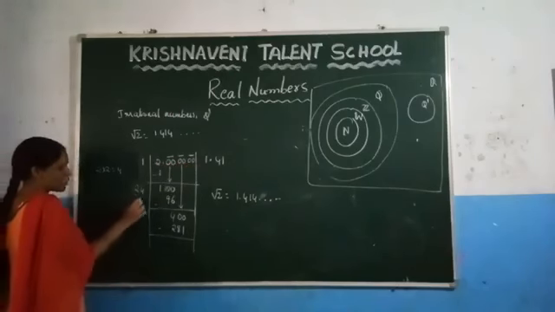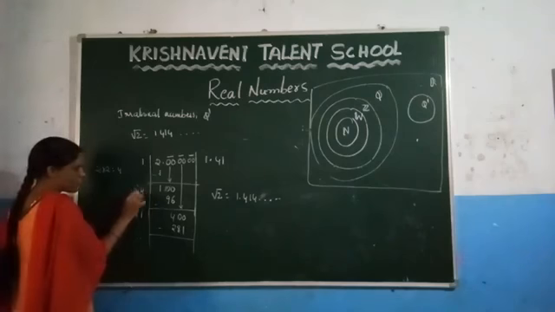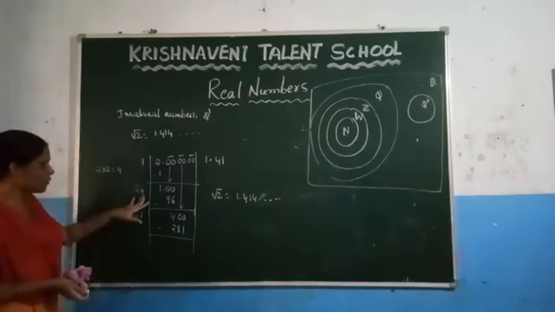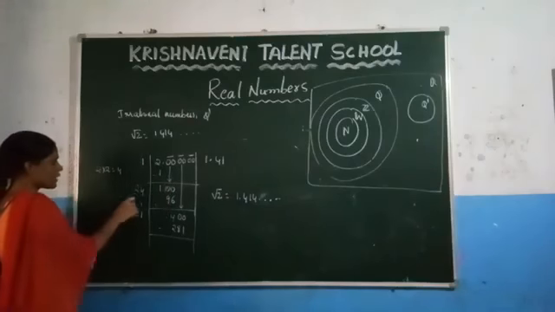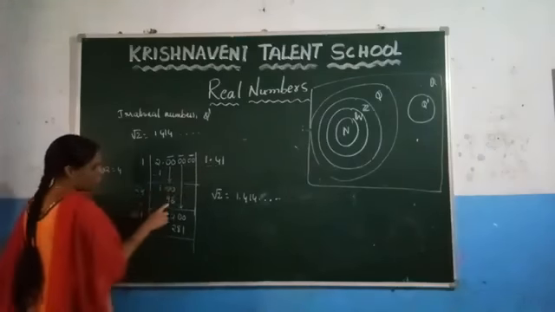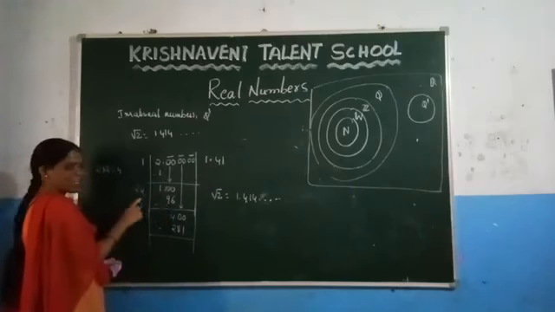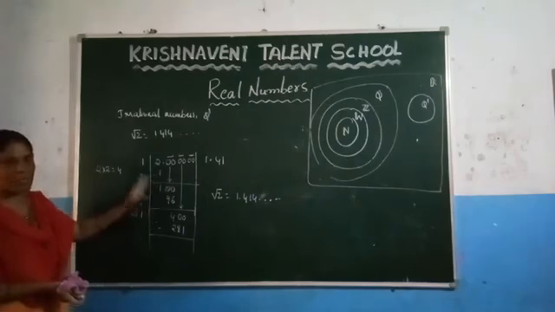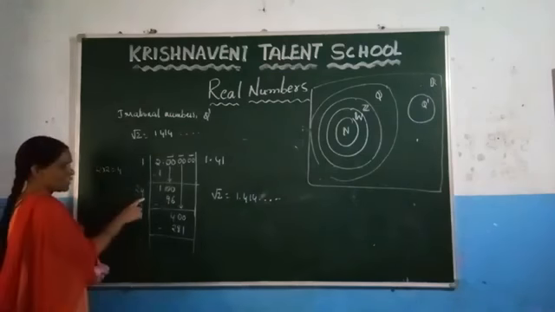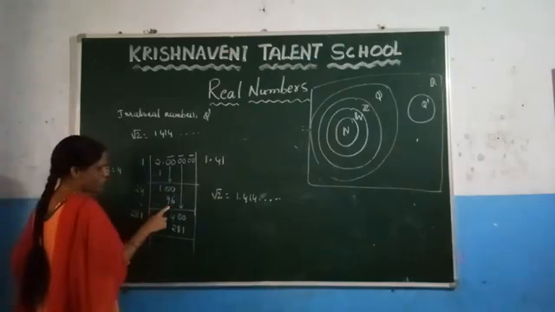Now again the same procedure. Write one number such that if you multiply those numbers, you get a number less than 100. If you consider 24 into 4, you get 96. If you consider 25 into 5, you get 125, which is larger than 100. So we consider 24 into 4, which is 96.